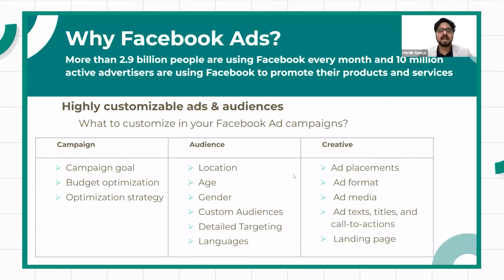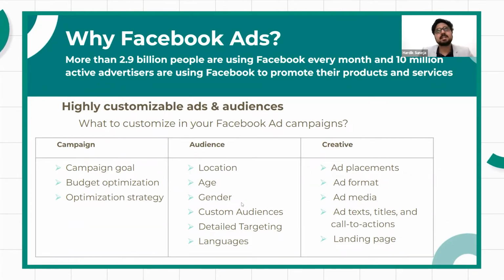Then you can build engagement ads in which the main motive is to get more comments and likes on your post, if you're posting something related to your business. That is one thing that you can create through Facebook ads.